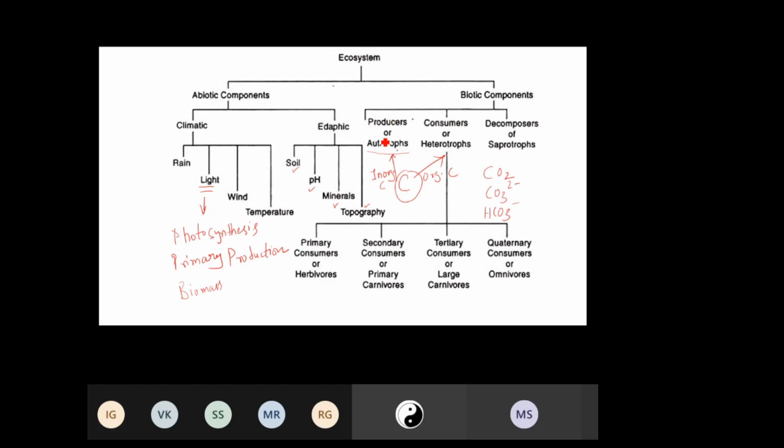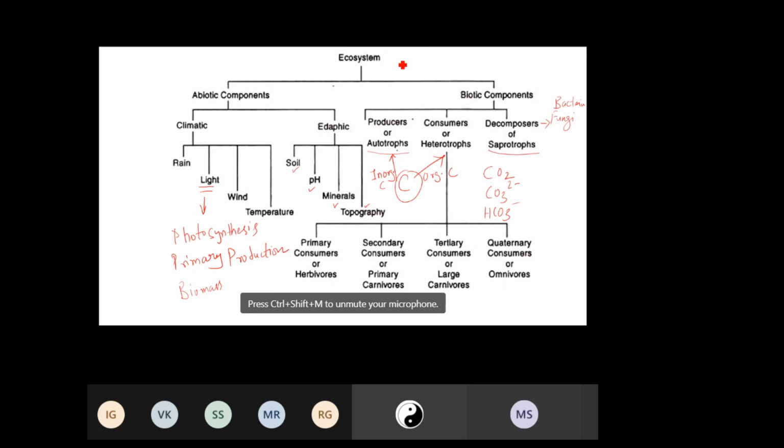And once these producers and consumers complete their life cycle, they undergo breakdown. For example, there are these decomposers, for example bacteria, fungi. These organisms are known as decomposers or saprotrophs because they are helping us in decomposing.